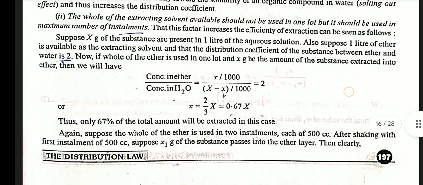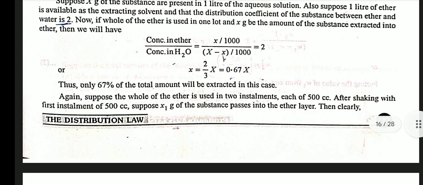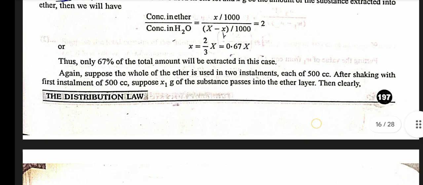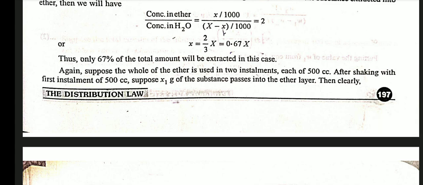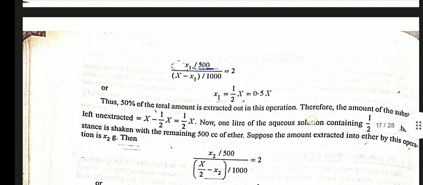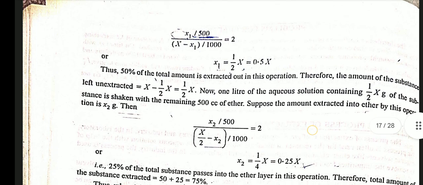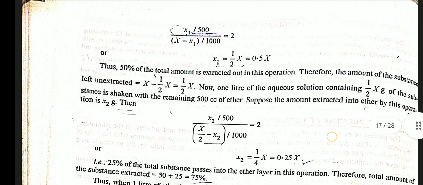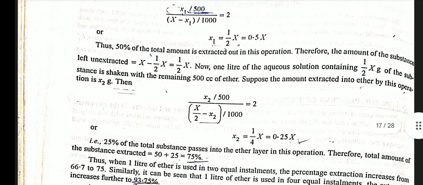Again, suppose the whole ether is used in two installments each of 500 cc. After shaking with first installment of 500 cc, suppose x1 gram of substance passes into ether layer, then clearly (x1 upon 500) upon (X minus x1 upon 1000) is equal to 2. x1 is equal to half X is equal to 0.5X. Thus 50% of total amount is extracted out in this operation. Therefore the amount of substance left unextracted is equal to X minus half X is equal to half X.